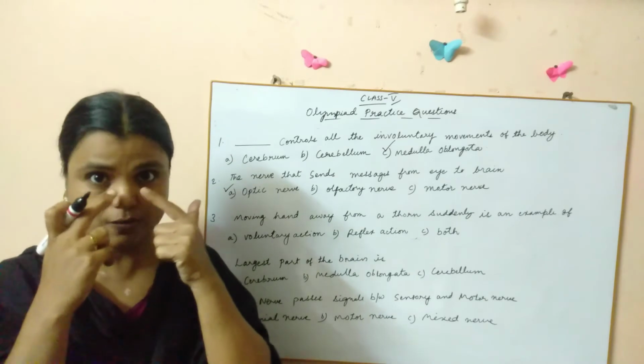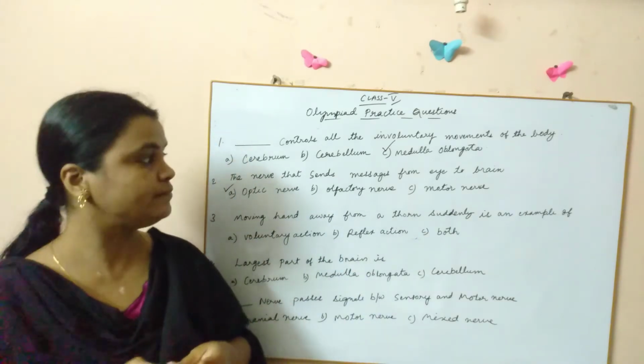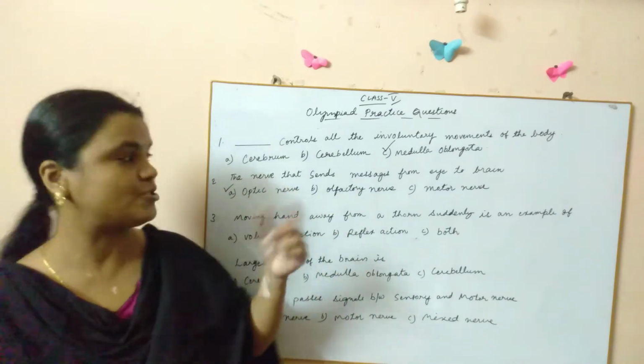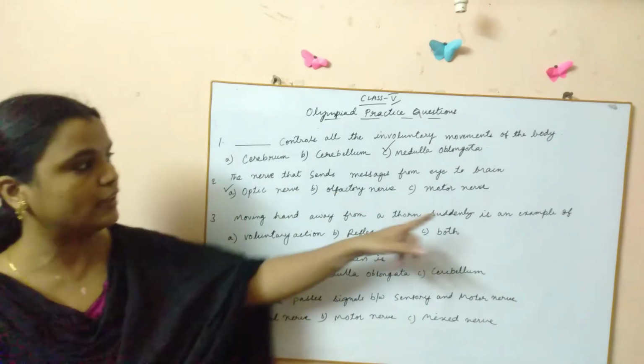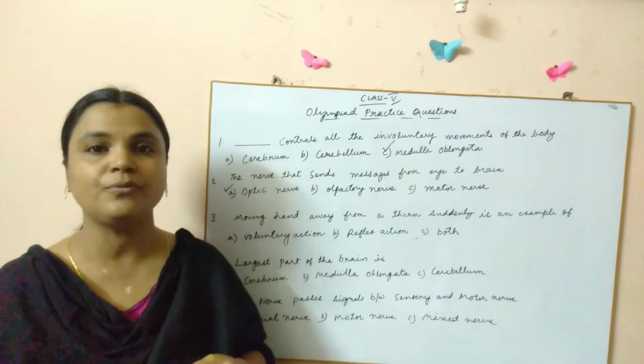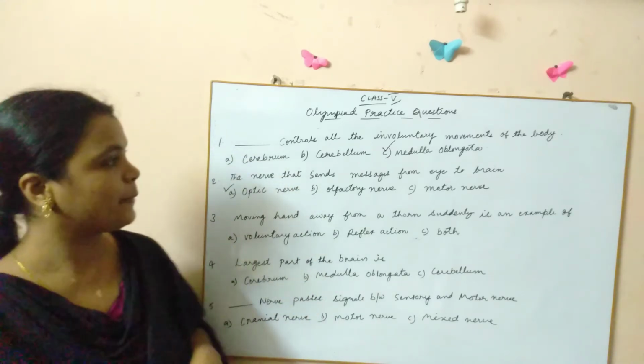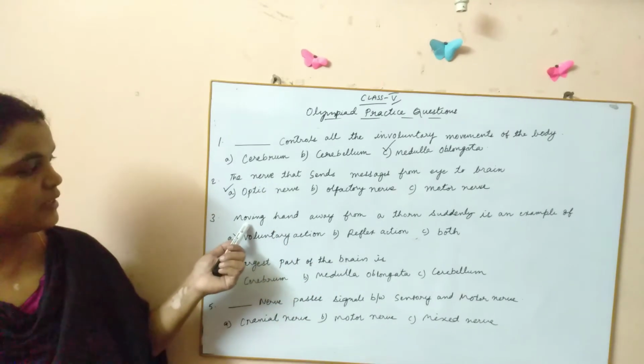Olfactory is the nose. It sends messages from nose to brain actually, so it is not the right option. Optic nerve. Motor nerve. What is motor nerve? It sends information from brain to the organs, right? Okay. Now, the third one.